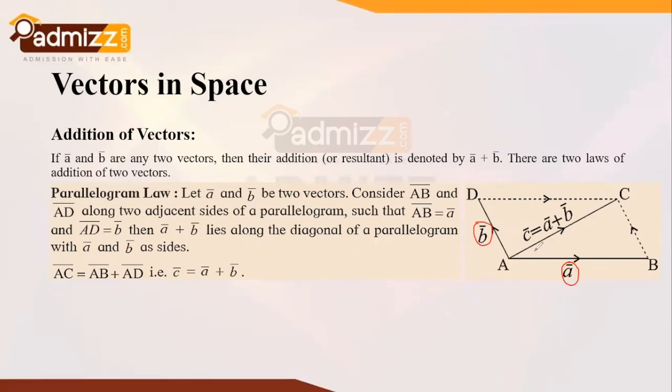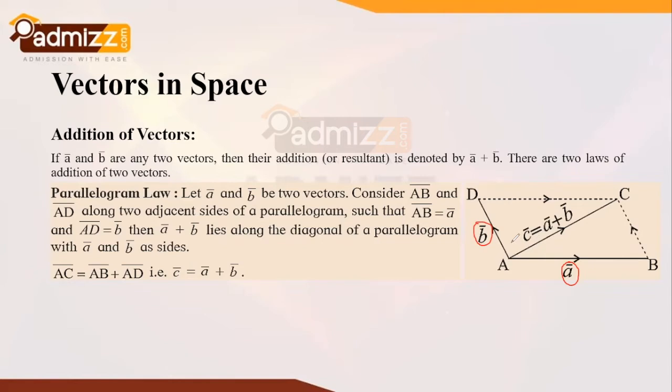Then this resultant vector can be obtained by taking the diagonal of this parallelogram, wherein we find C bar as the resultant vector of A bar plus B bar, and ultimately it lies along the diagonal of a parallelogram with A bar and B bar as sides. So we can state this condition of the parallelogram law as AC bar is equal to AB bar plus AD bar, that is C bar is equal to A bar plus B bar, wherein C bar is the resultant vector of A bar and B bar.